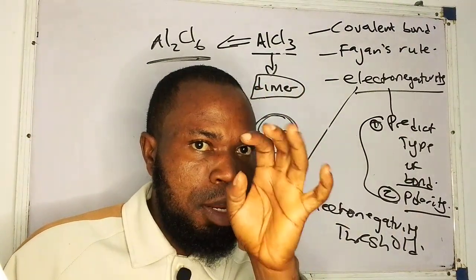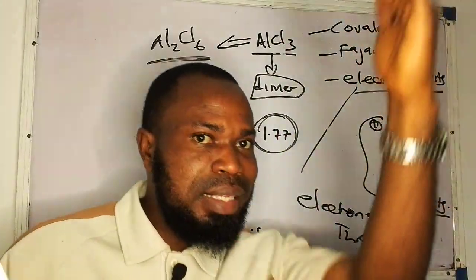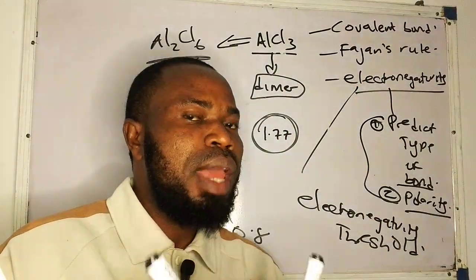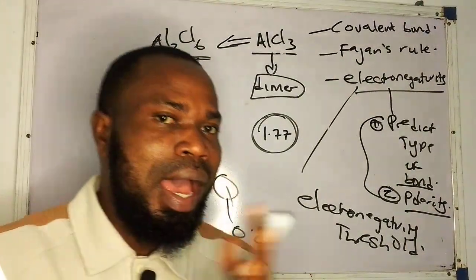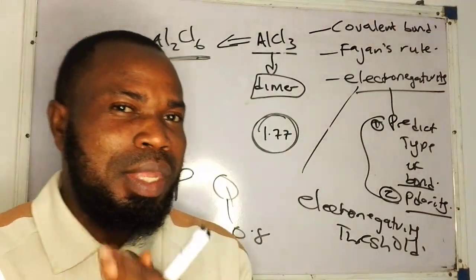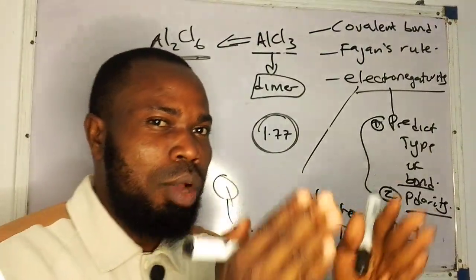Let's now look at covalent bond. If you missed the first video, I listed the types of bond, and later went on to say that we have intermolecular forces, which are the weak forces. Now, what are the weak forces? You have hydrogen bond, dipole attraction, and van der Waals, which is the weakest intermolecular force.